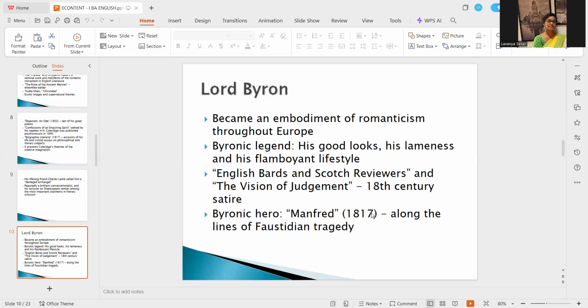If you've come across Christopher Marlowe's Dr. Faustus, you could understand he was very serious, he was very passionate. At the same time, he did not know the difference between the good and the bad. He was so lost in his ambition that he lost himself in the end. Similarly, Manfred is also a kind of hero who loses himself without knowing that he is losing himself. He's quiet, good in looks, he has all the education, he's rich, but he is a kind of lost person. You define that kind of person in the Byronic tradition as a Byronic hero.